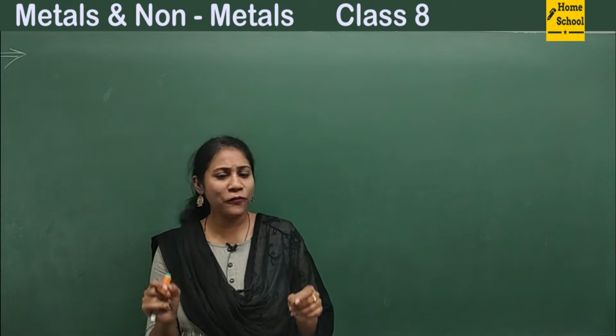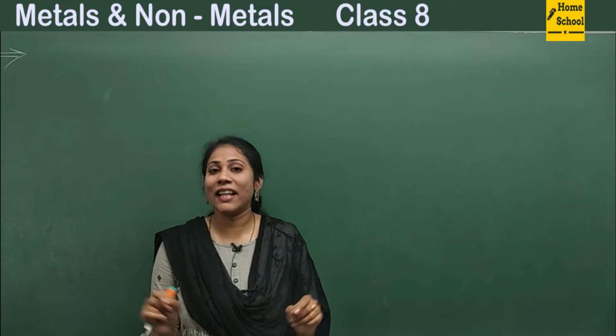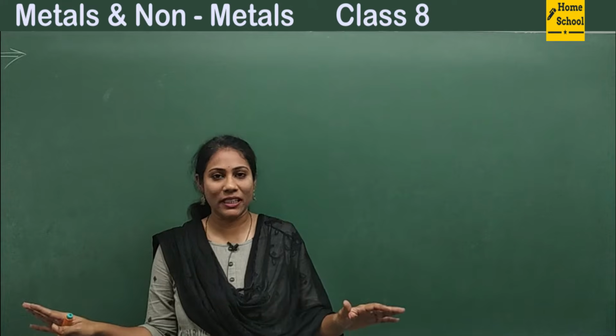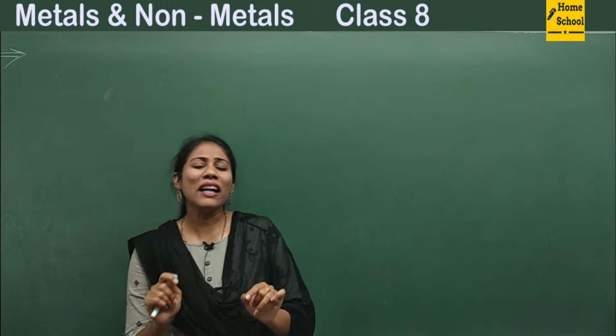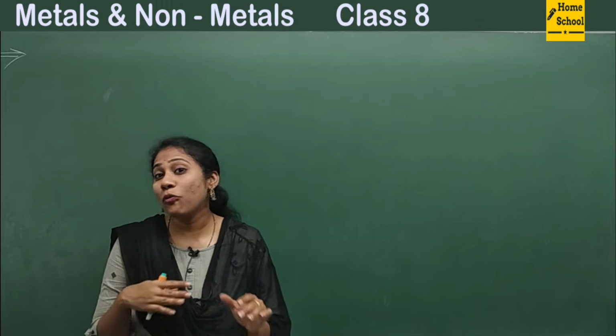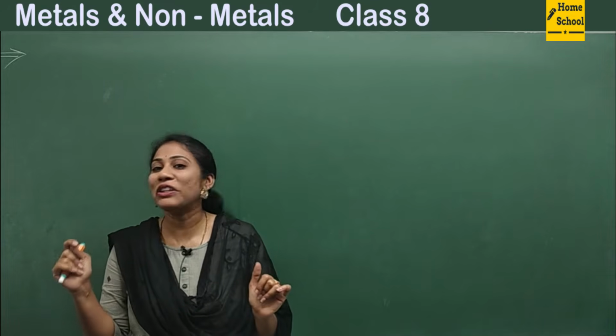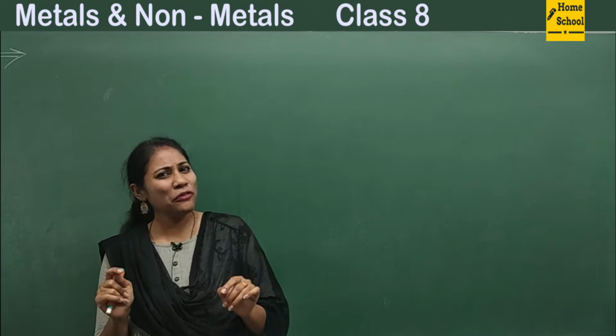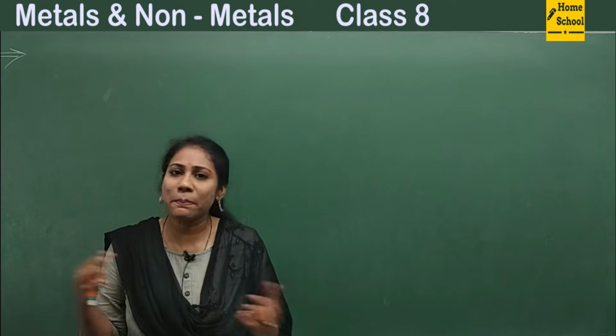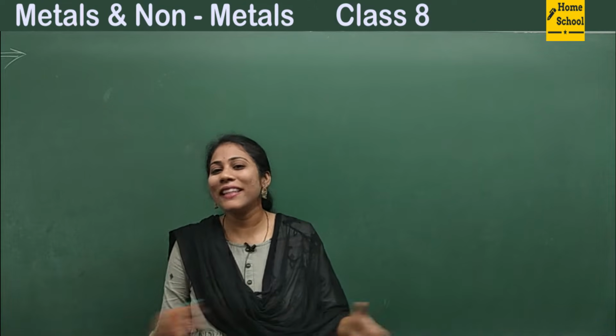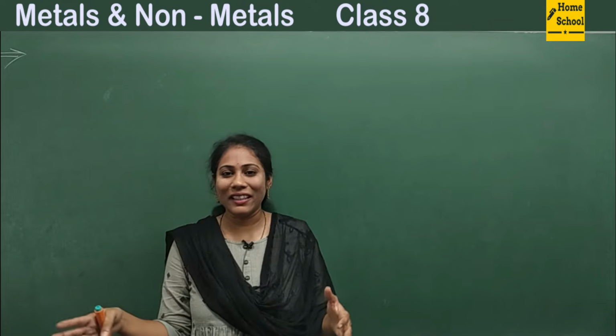And coming to this fourth chapter of science, that is metals and non-metals. So what do you mean by the word metal? And what actually do we mean by the word non-metal? And where do these metals and non-metals present? You know what? They are present everywhere.